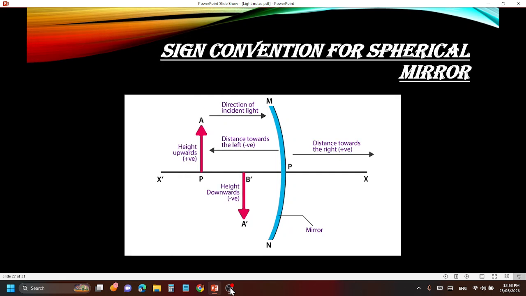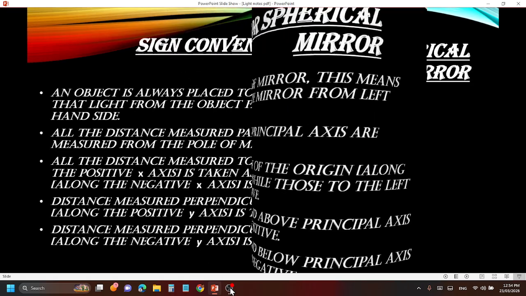Now this is a mirror. The blue colored thing is the mirror, and upon that, the principal axis is passed as the black line. Whenever the object is kept to the right of the mirror, the distance value will be positive. I guess that is the first point.